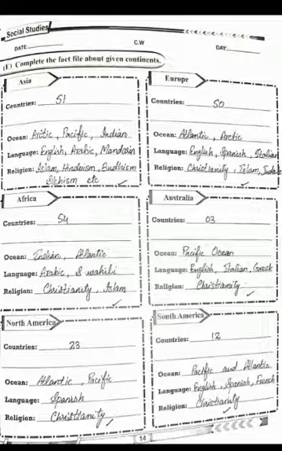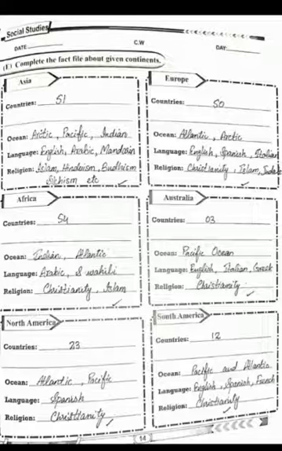Countries 54. Ocean, Indian and Atlantic. Language Arabic and Swahili. Religion Christianity and Islam. Number 3, North America. Countries 23. Ocean, Atlantic, Pacific. Language Spanish and religion is Christianity.